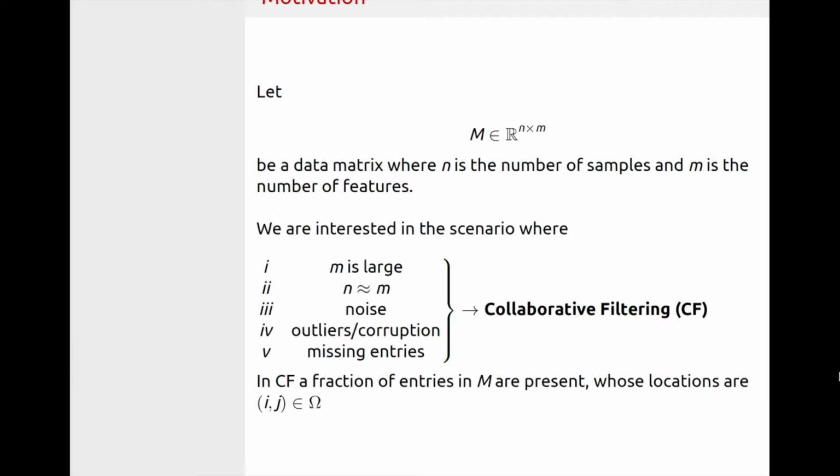However, in situations where we have outliers or missing entries in the dataset, we cannot use PCA and we need another technique. In this project, we focus on collaborative filtering. Collaborative filtering is the task of inferring feature values for some subset of your data using populated values. It was made popular by the Netflix prize competition to infer user movie ratings, based on a small number of ratings by a small number of users which are known.